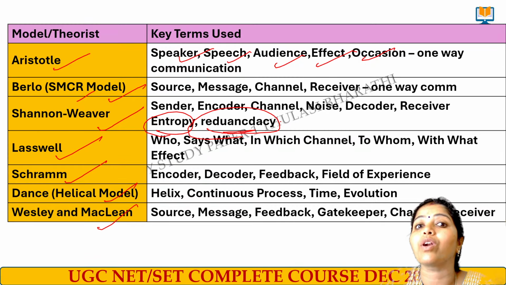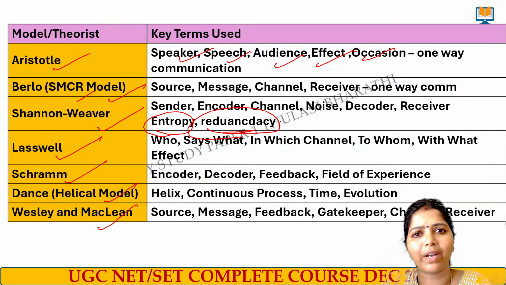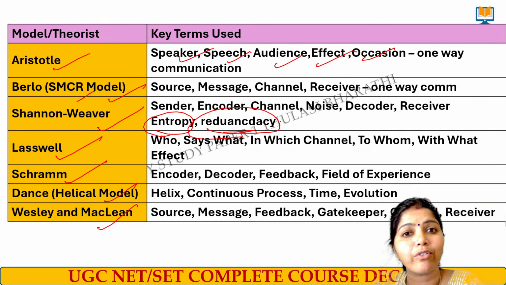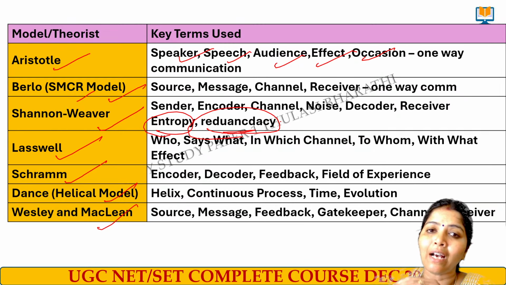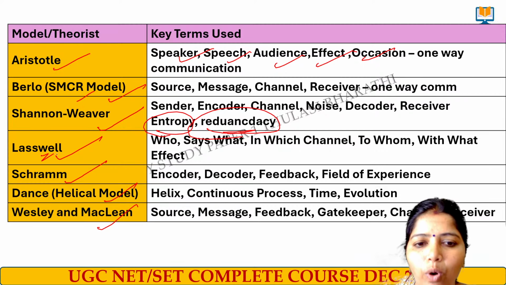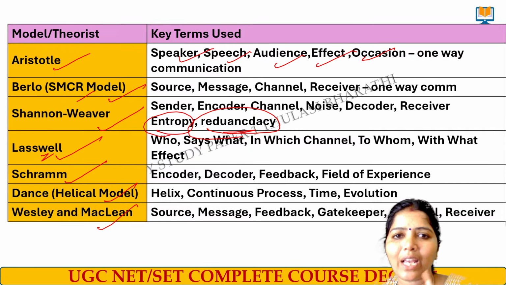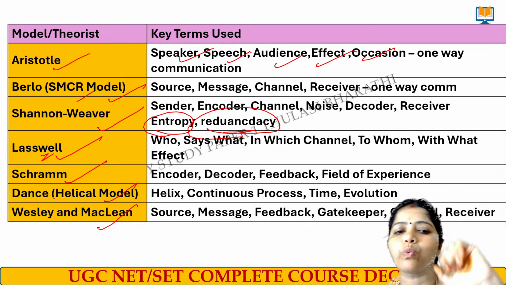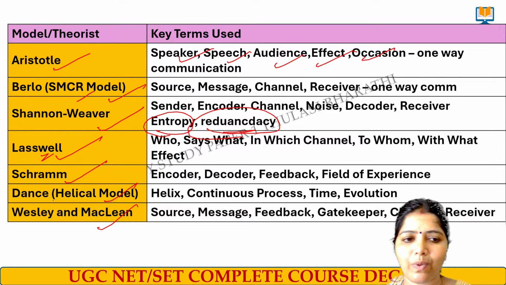It is a basic model for the electronic medium. Before the phone was invented, right? With the phone, the electronic medium of communication started. For that, Shannon-Weaver is the basic model. Then we have the Lasswell model: who says what, in which channel, to whom, with what effect. This is what we call the Lasswell model.